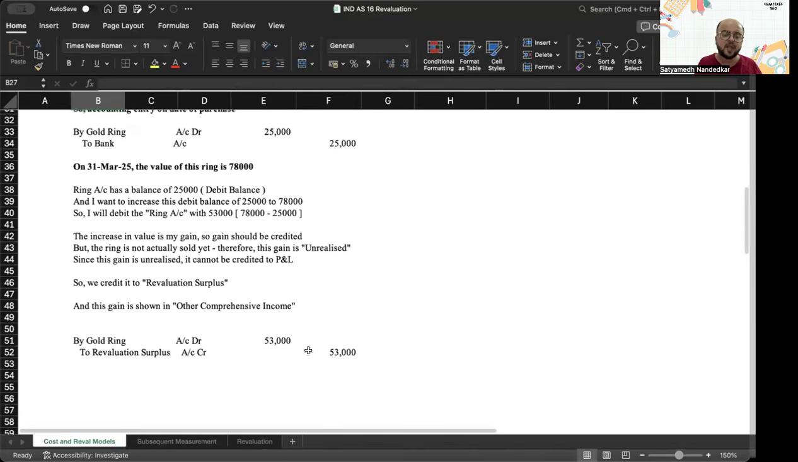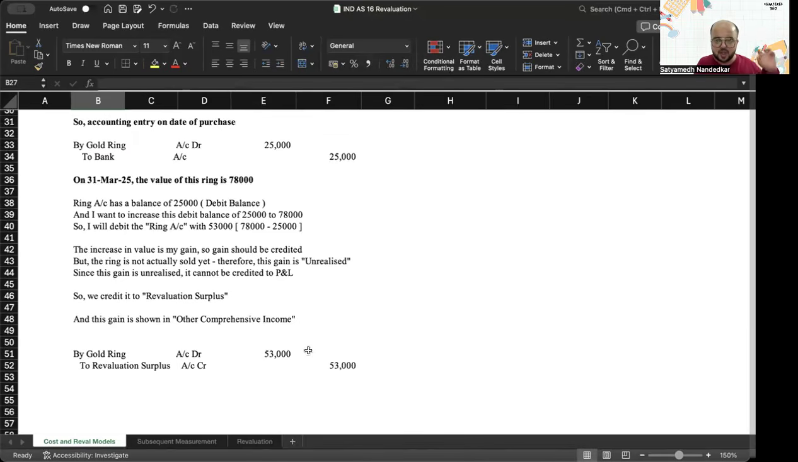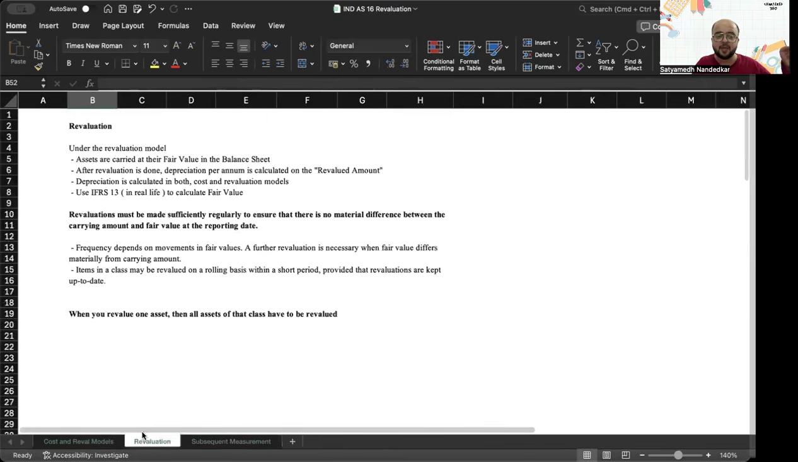Now, think about it: initially we purchased the asset for a particular value and now we revalued this item. This process of changing its value and bringing it up to its fair value right now is known as revaluation, valuing that particular item again. Under the revaluation model for property, plant, and equipment, assets are carried at their fair value in the balance sheet. After the revaluation is done, depreciation per annum is calculated on the revalued amount. Depreciation continues to get calculated and recorded in the financial statements.